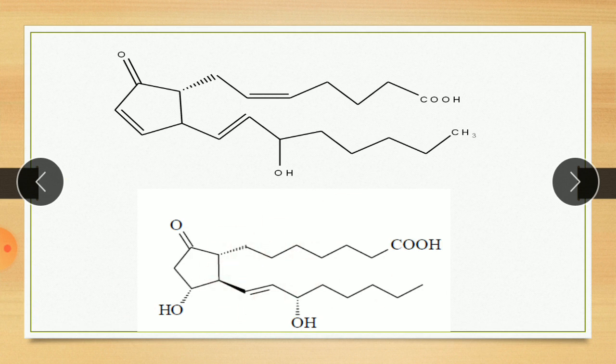Therefore it is the structure of prostaglandin E1. So in this way the nomenclature of prostaglandin, or the name of prostaglandin, is given. Depending upon the type of cyclopentane ring and the number of double bonds in the side chain, the name is given for prostaglandin.